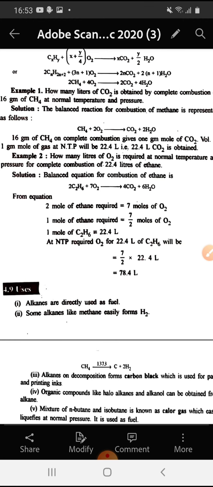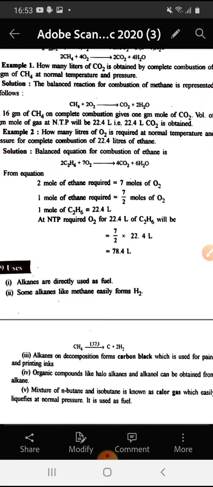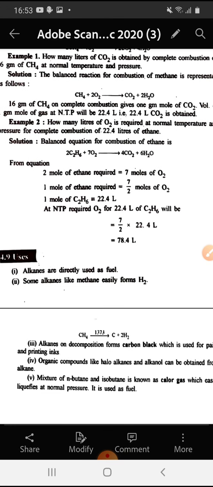The second numerical is how many liters of oxygen is required at normal temperature and pressure for complete combustion of 22.4 liters of ethane.